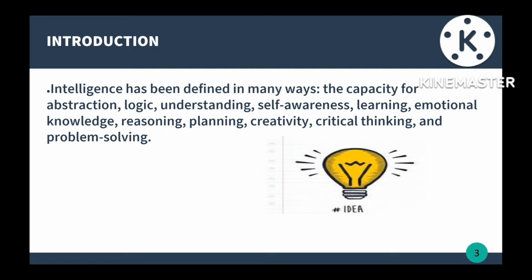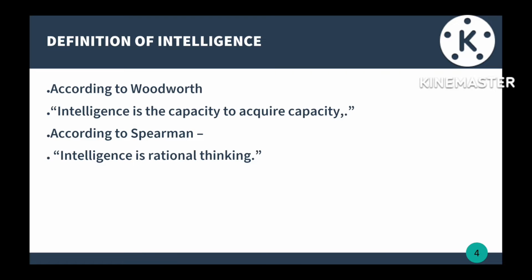Intelligence has been defined in many ways: the capacity for abstraction, logic, understanding, self awareness, learning, emotional knowledge, reasoning, planning, creativity, critical thinking, and problem solving. All this can come under intelligence. The next is the definition of intelligence.